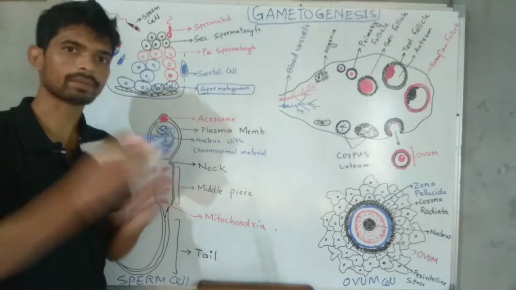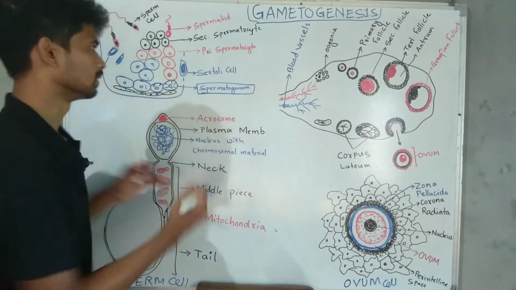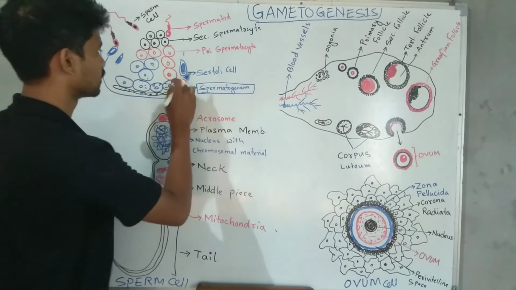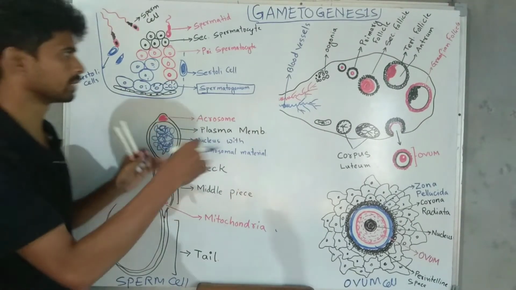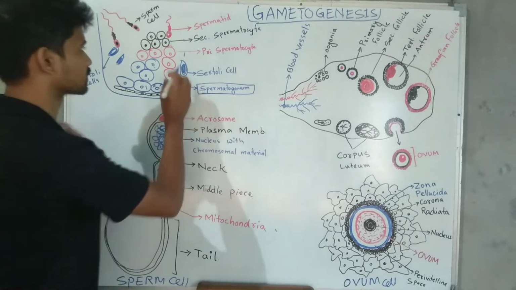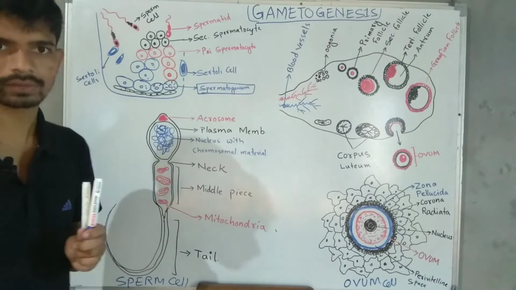They are capable of producing sperm cells. The spermatogonium further differentiates and forms this red cell, the primary spermatocyte.